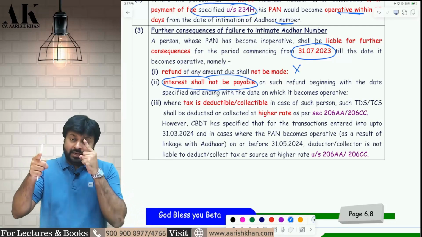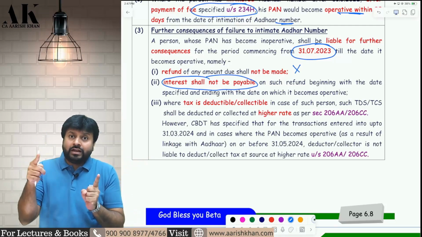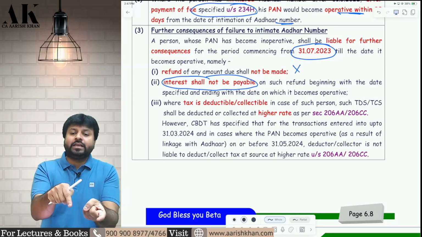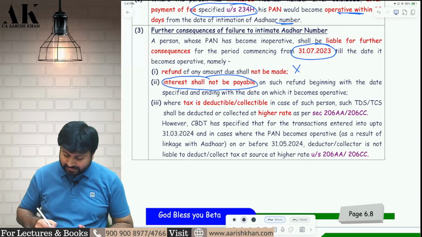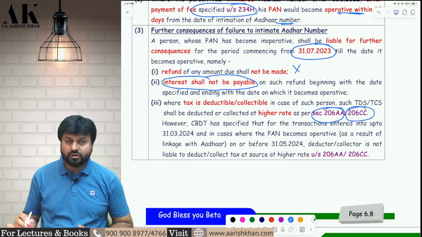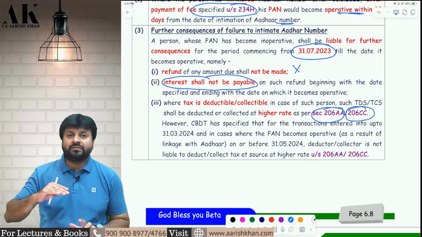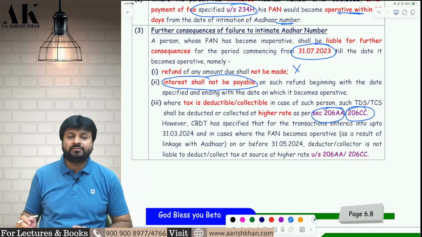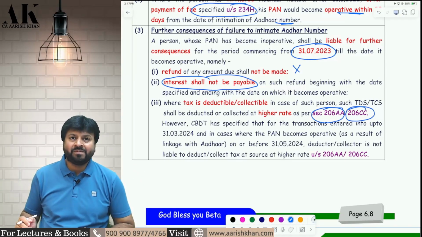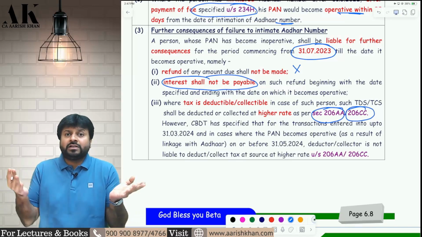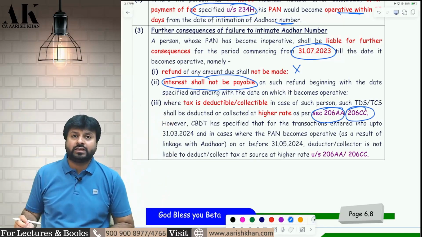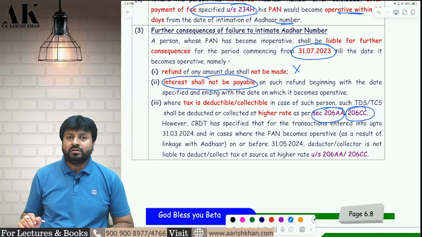Similarly, during that period from July to December, when you have not linked Aadhaar and PAN, if somebody is making a payment to you, they will deduct TDS at a higher rate as per 206AA or 206CC. Higher rate means in case of TDS, they will deduct at 20% or the actual rate, whichever is higher, as if you don't have a PAN. Are you clear or not? Because your PAN is inoperative, the payer will deduct the TDS at a higher rate in your case. So it is your duty to link on time. Otherwise, you have to face all these consequences.